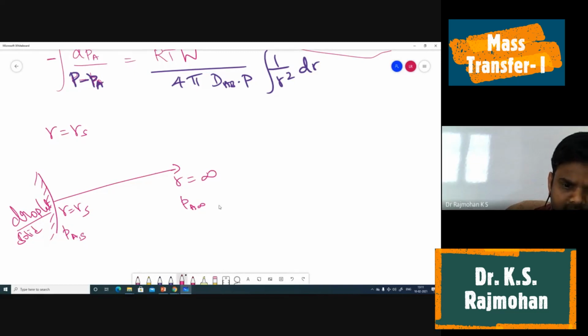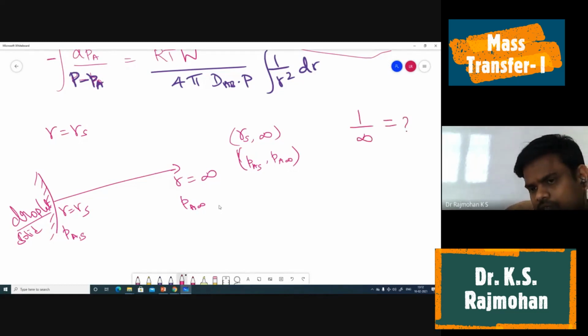So the integrating limits are radius from the surface RS to infinity, and partial pressure of species A from PAS at the surface to PA infinity. One thing to remember: what is 1 by infinity? 0, right? If you remember this, you will be able to integrate it properly.